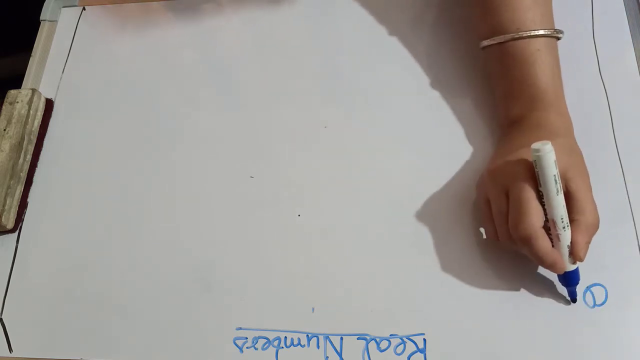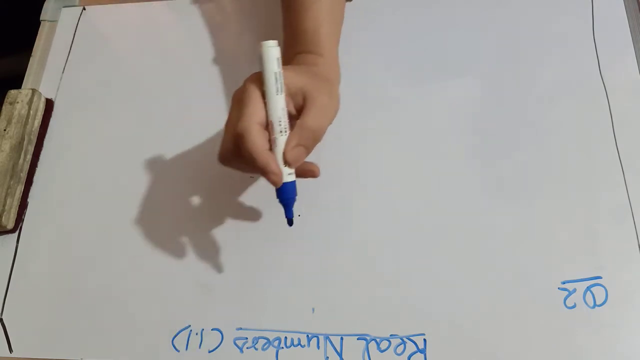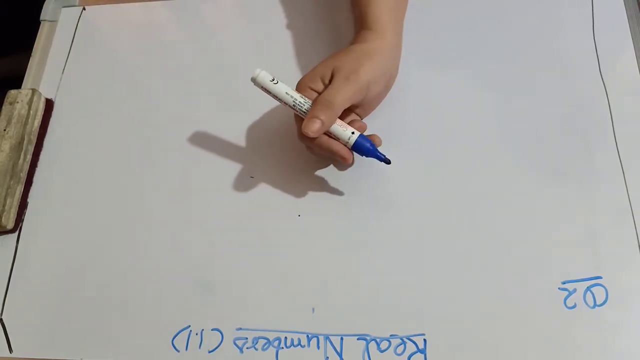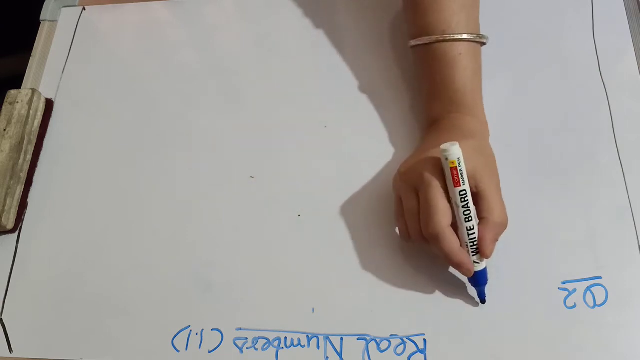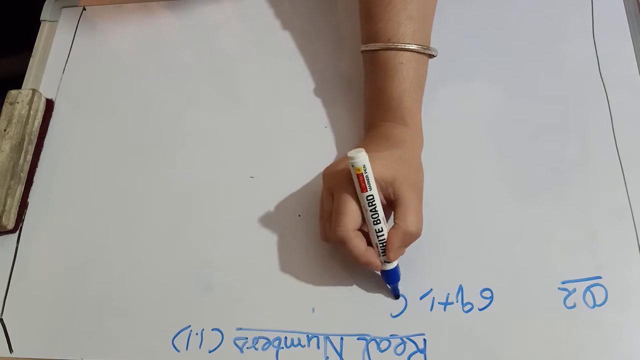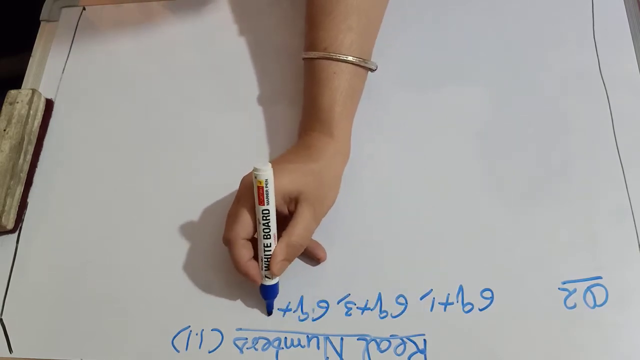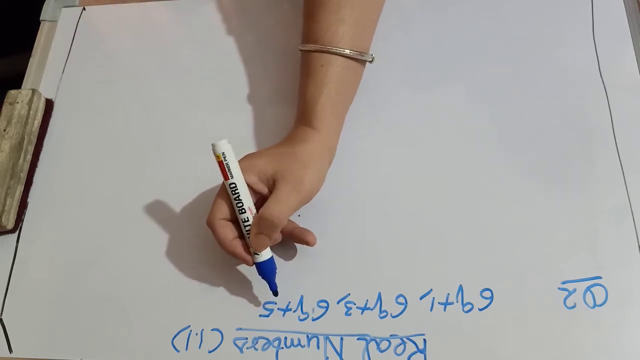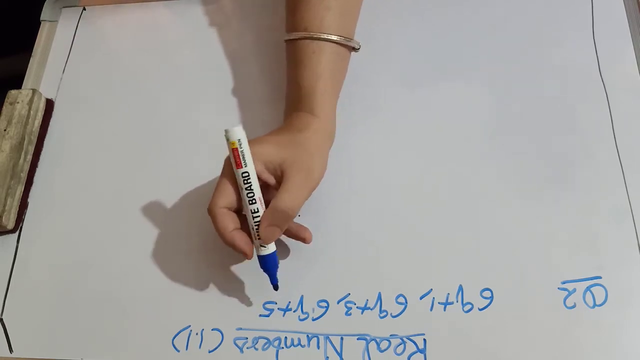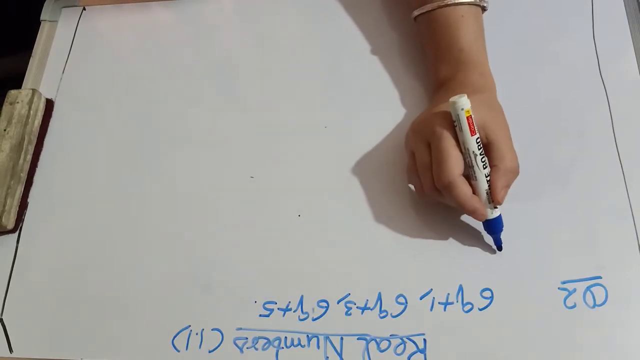Yes, let us start with your question number 2 of exercise 1.1. Here you need to show that any positive integer is of the form 6q plus 1, 6q plus 3, 6q plus 5, and that you need to prove only for the positive odd integers. So let us apply the Euclid division lemma.